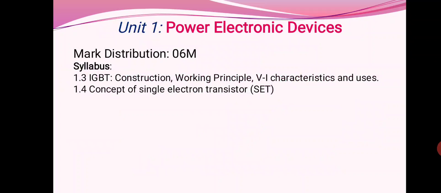Today we are going to see the subject Fundamentals of Power Electronics, in which the first chapter is Power Electronic Devices. In the last lecture we have seen the first 2 points. In this second lecture we are going to see the IGBT, insulated gate bipolar junction transistor, its construction, working principle, VI characteristics and its uses. Next point is the concept of single electron transistors.